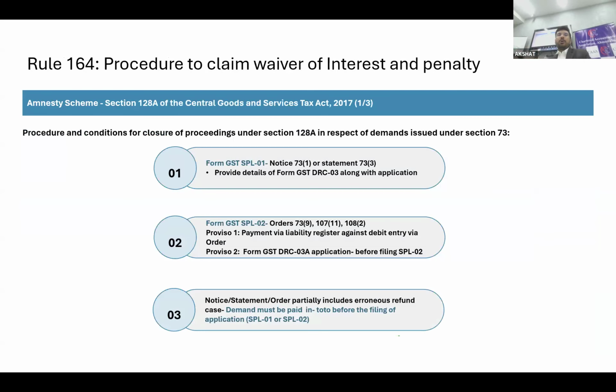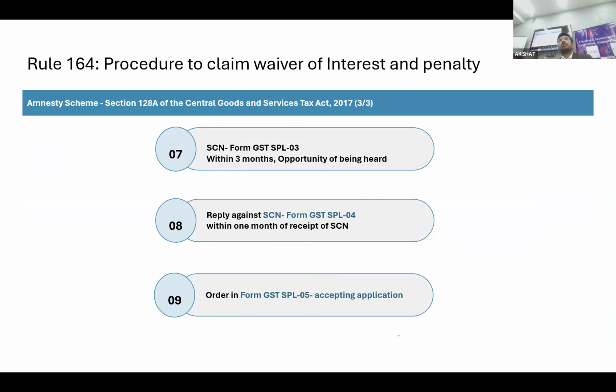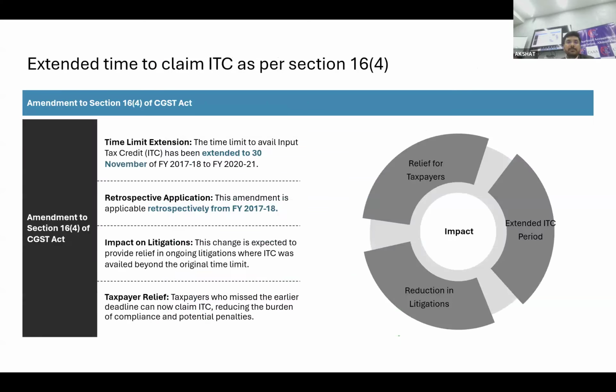So this is the process. I am not going into detail on how this process will go. It is nothing but the same as the Sabka Vishwas Scheme that was there in the old service tax; it is on the same analogy. You have to go, then they will review. They can issue a notice. If you get that notice, you have to reply on the points. If they find your reply satisfactory they will accept it, else it will be rejected. And in case they reject, then obviously your litigation part will be open there. Correct, then you go in appeal.